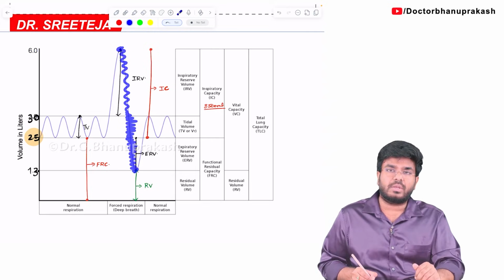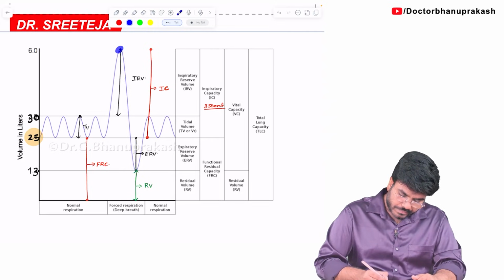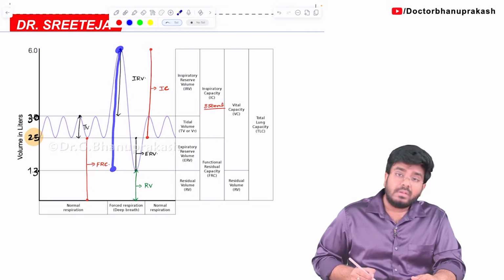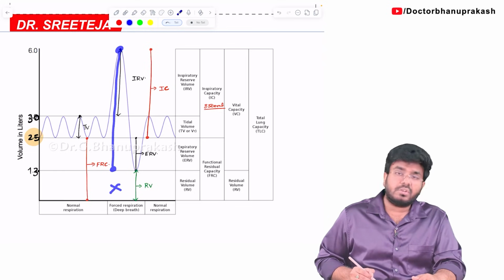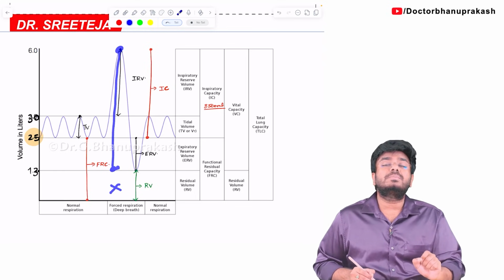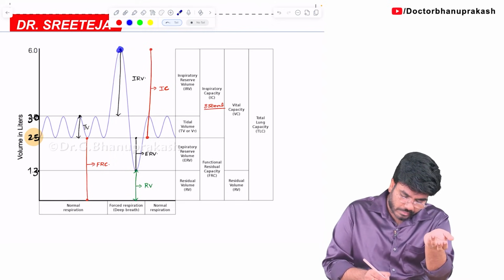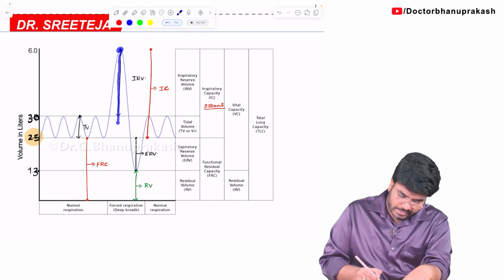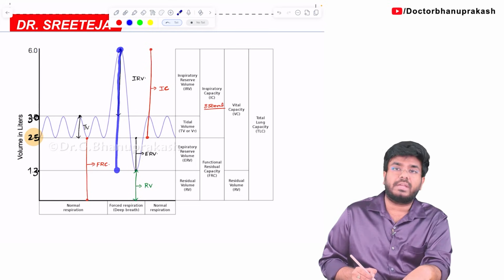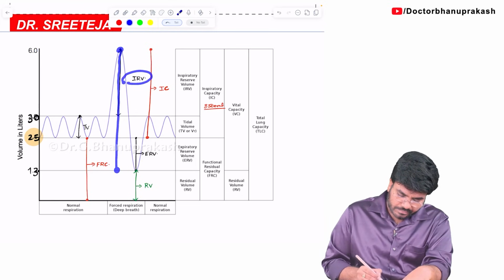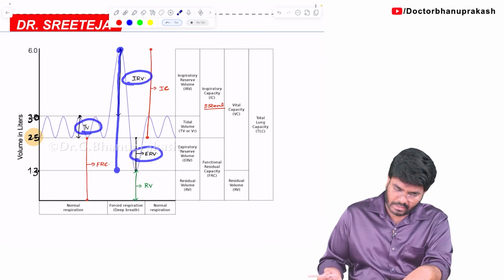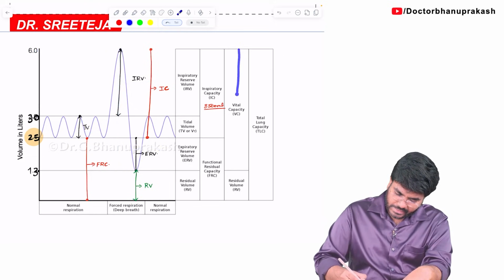You can take out expiratory reserve volume also. So from here till here, can you take out residual volume by any chance? No, you can't take it out. So this is the vital capacity. Vital capacity means after doing the maximum inspiration, the maximum air that you can take out includes the IRV, tidal volume plus ERV. So that is your vital capacity.